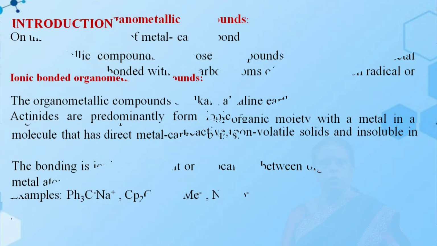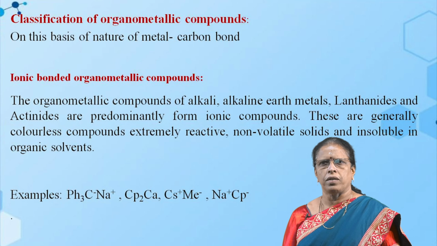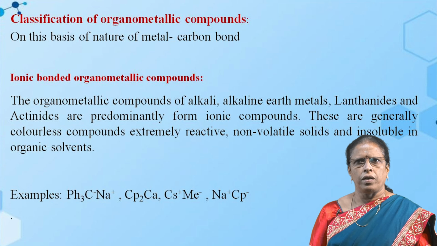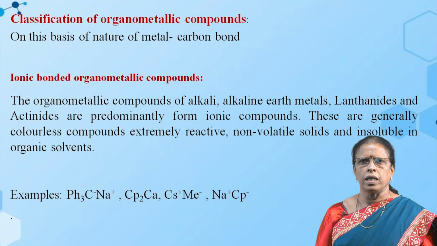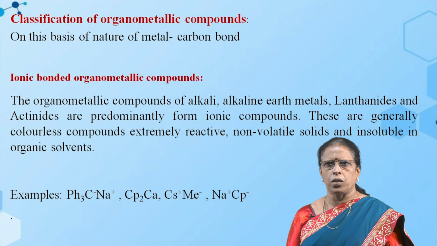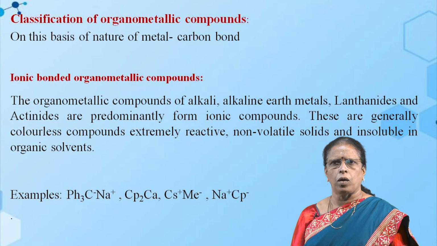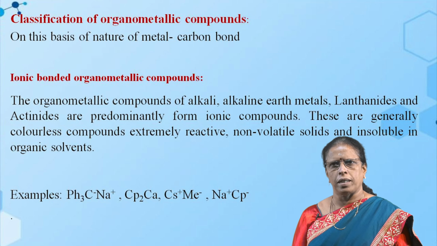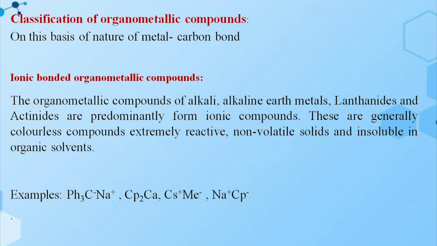Now we will discuss the classification of organometallic compounds. On the basis of the nature of the metal-carbon bond, it is of 3 different types: ionic bonded organometallic compounds, covalent bonded organometallic compounds, and multi-centered organometallic compounds. Let us see what is an ionic bonded organometallic compound.